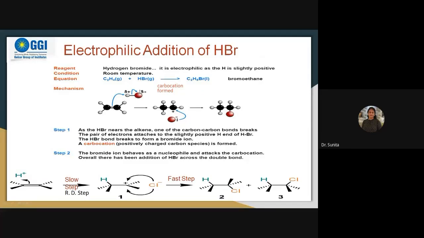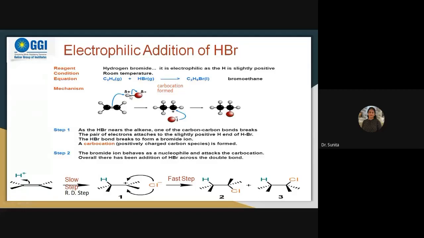This pair of electrons goes to the bromine, and this acquires the positive charge. When it acquires the positive charge, this electron is taken by this positive charge. Then this carbon will have a positive charge, because now this hydrogen got attached with the first carbon over here. Then the second carbon gets the positive charge because the valency of the first carbon is satisfied now.